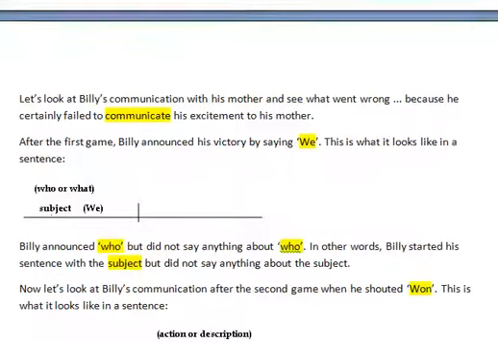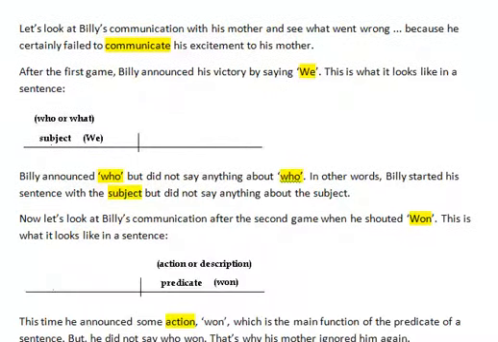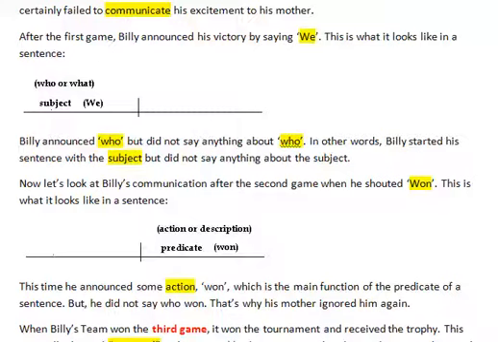Let's look at Billy's communication with his mother and see what went wrong, because he certainly failed to communicate his excitement to his mother. After the first game, Billy announced his victory by saying "we." This is what it looks like in a sentence. Subject, we. Billy announced who, but he did not say anything about who. In other words, Billy started his sentence with the subject, but did not say anything about the subject.